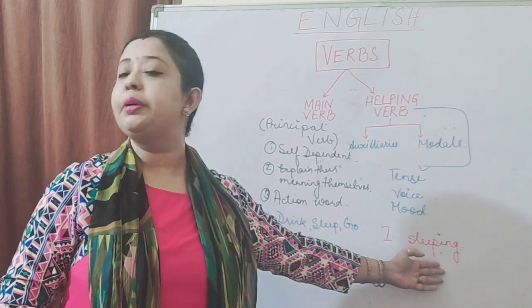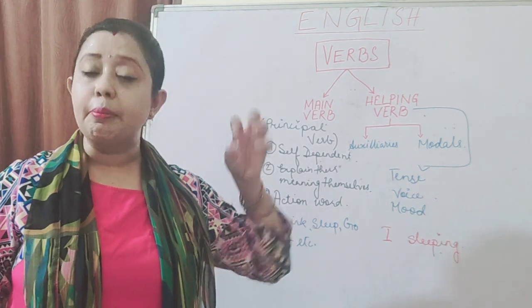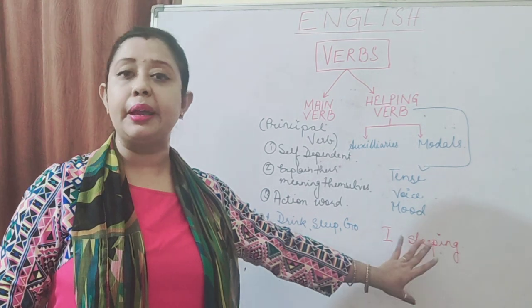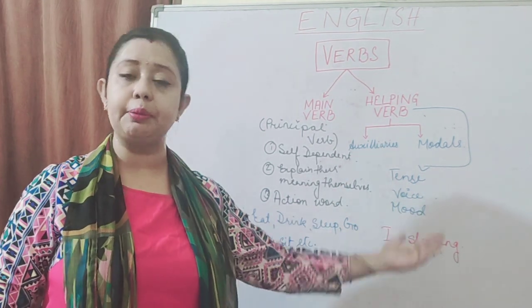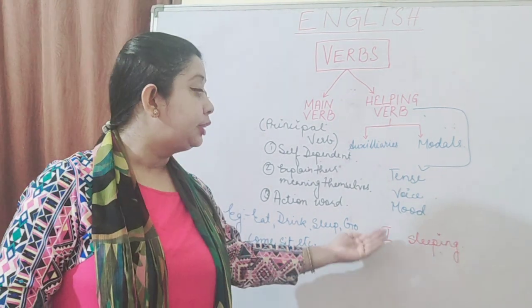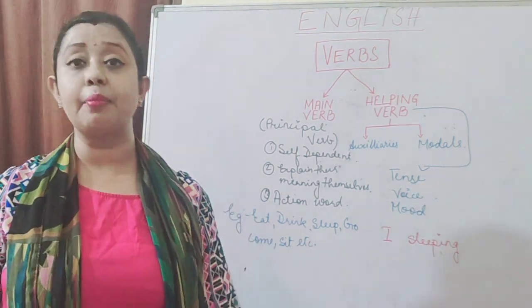We also know the meaning of sleeping. So sleeping is self-sufficient in making us understand what it means. Therefore, the main verb is still doing its function. It is telling us the meaning of sleeping. We can understand. But by just writing I sleeping, we cannot understand when am I sleeping.